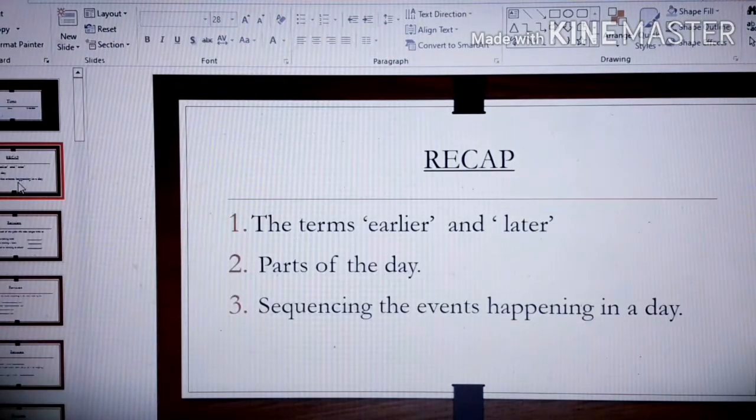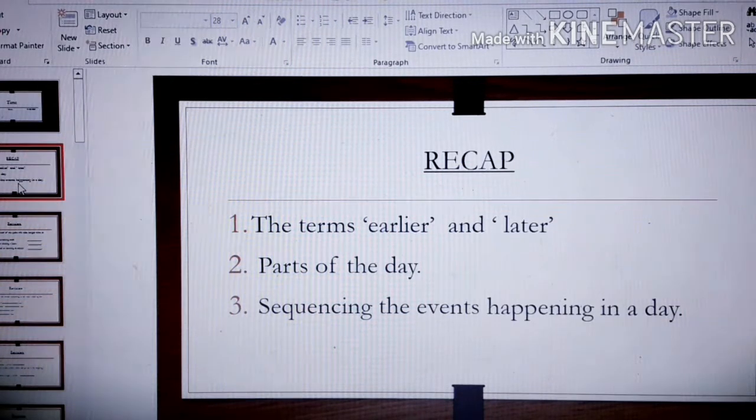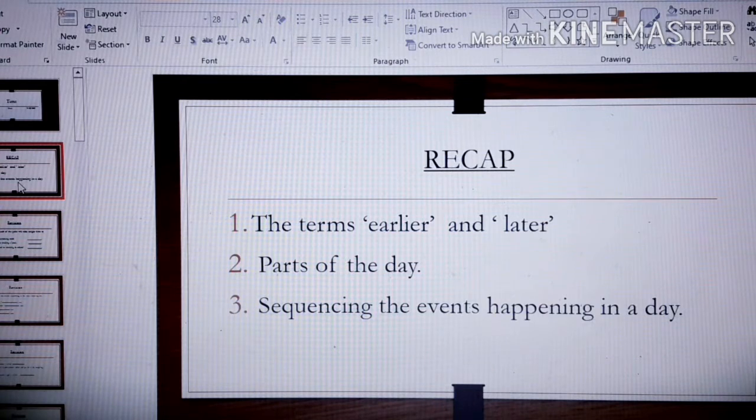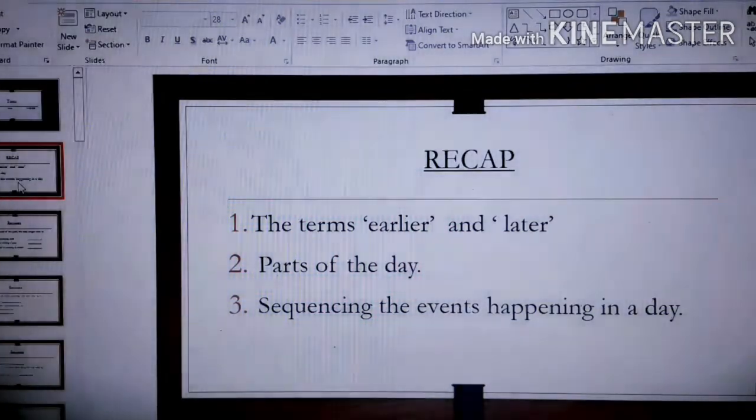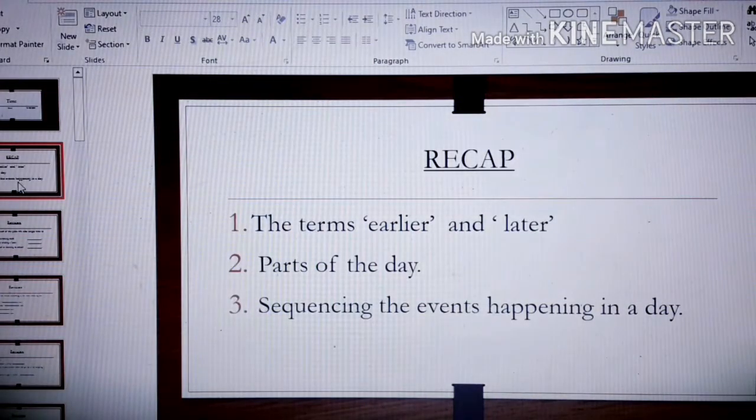Then comes the third point, sequencing the events happening in a day. So how can you sequence the events happening in a day? Now children, we do many activities in a day, right? Starting from waking up in the morning, brushing teeth, having breakfast, right? So many activities we do. If you have to arrange these activities in sequence, from earlier to later, what work you have done first, then second, then third, then fourth. Arranging the activities in order is your sequence. Okay.